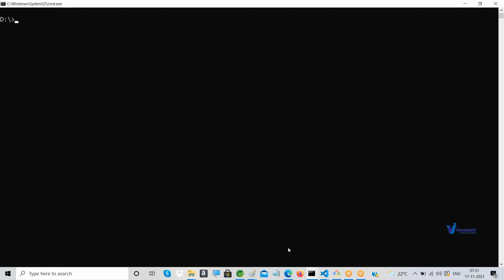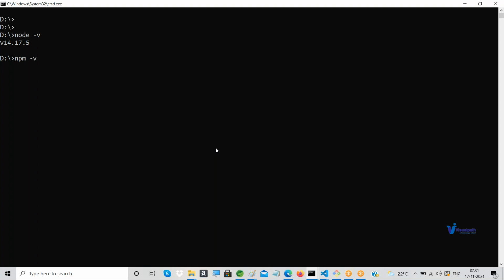Now I'm in command prompt, in the D drive. I would like to check the version of Node here, whether Node is installed in your computer or not after installation. Just hit this command: node space hyphen v. That is the Node version. As I told you, npm also should be installed to work with Angular.